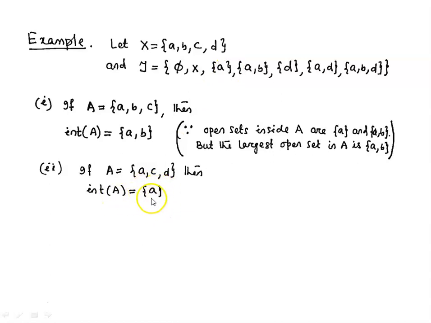So interior of A is {a}. This is the largest open set in X contained in the set A.